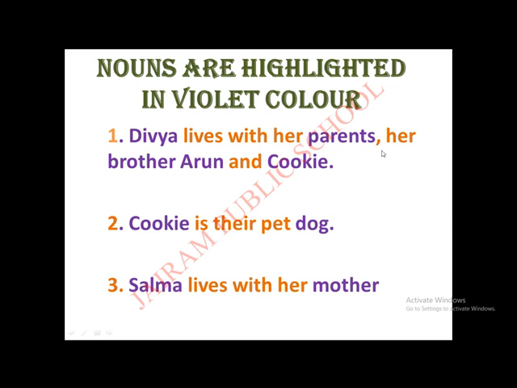So, Divya is a name. Parents, we are calling. Brother, Arun, Cookie, these are all naming words, right? Cookie, dog, Salma, mother, these are all naming words, right? So, you all collect the nouns from here, but we are going to separate these nouns into two columns. What are the types of nouns? I told you. Yes, common noun and proper noun.